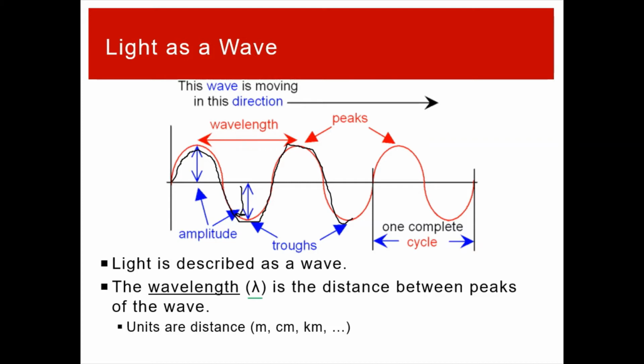The units for any wavelength are going to be distance units, and generally we use metric units. It can be any metric unit you want: meters, centimeters, kilometers. Obviously that'd be a pretty big wave if you're measuring it with kilometers, but those exist.